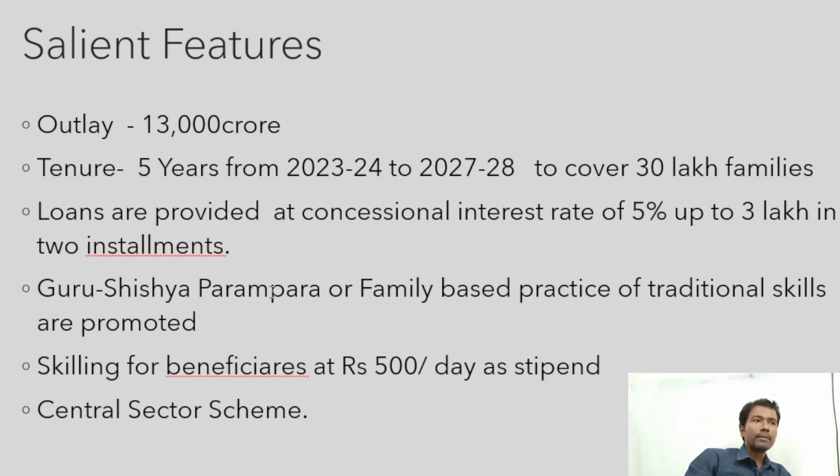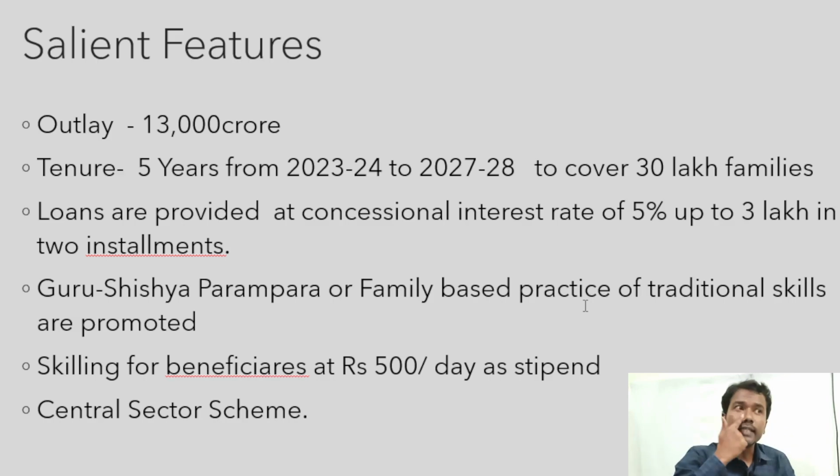So that is why government is providing a skill upgradation component also. Whoever is enrolled under this scheme gets a stipend of 500 rupees per day, and so the government is promoting family based occupation.